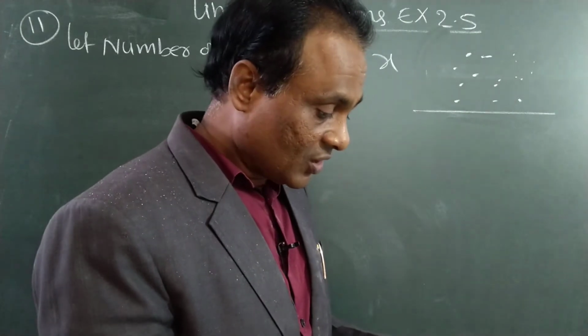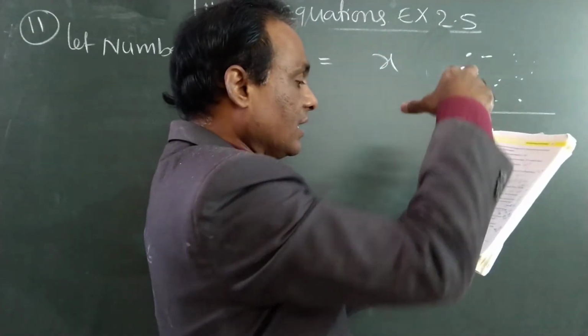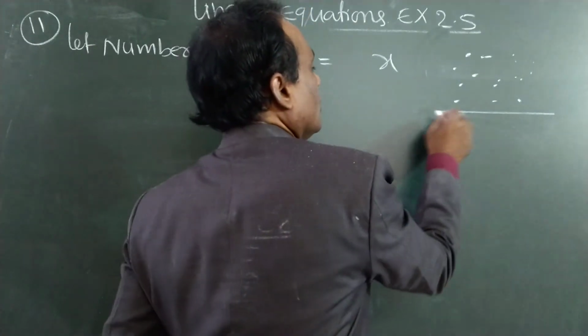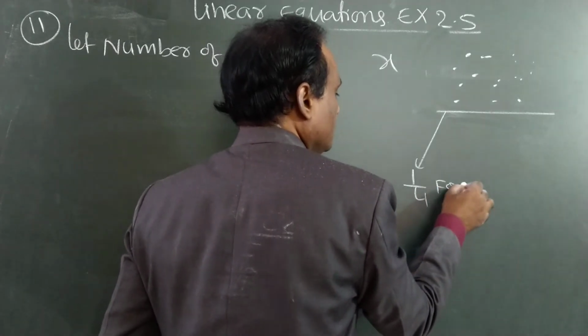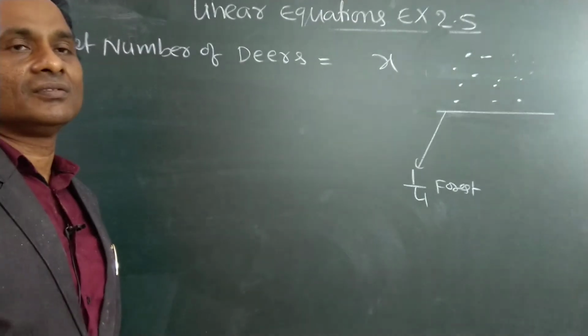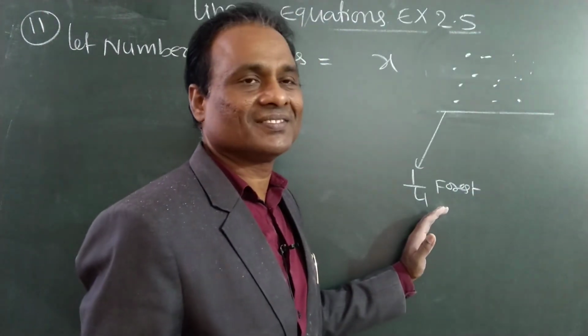What happened? One-fourth of this group of deer has gone to the forest. How many went to the forest? One-fourth.